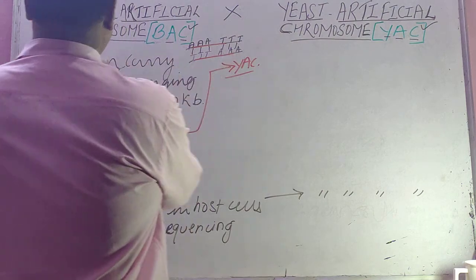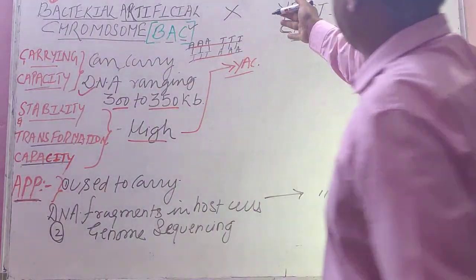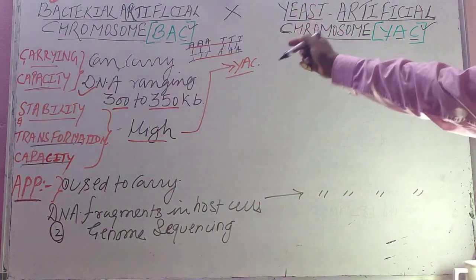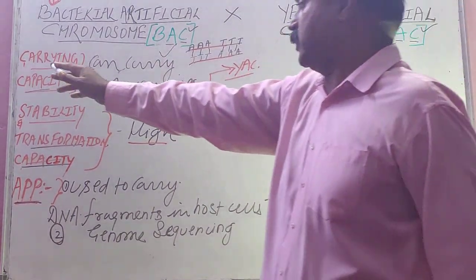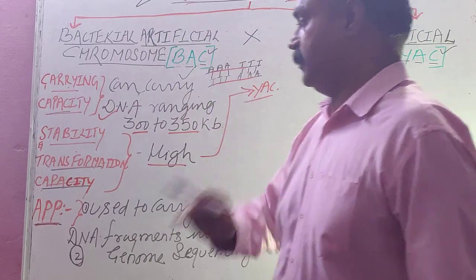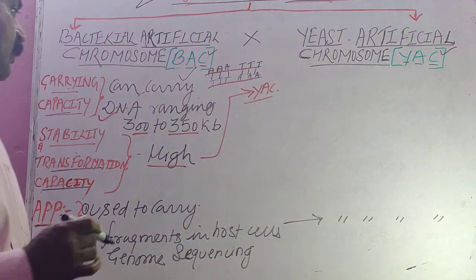Now let us differentiate yeast artificial chromosome from bacterial artificial chromosome by these factors: carrying capacity, stability and transformation.